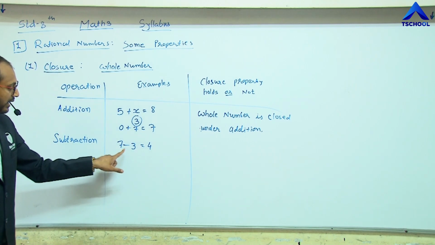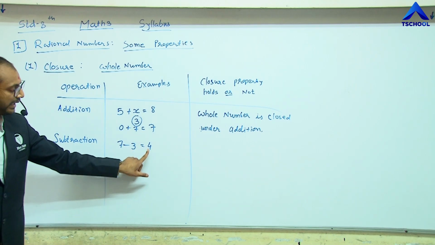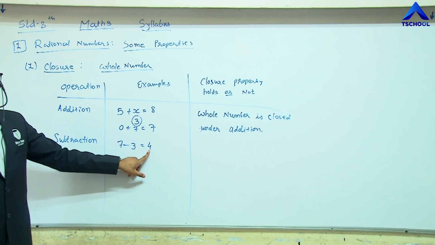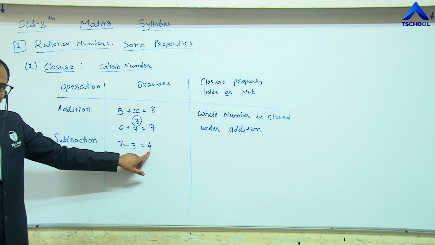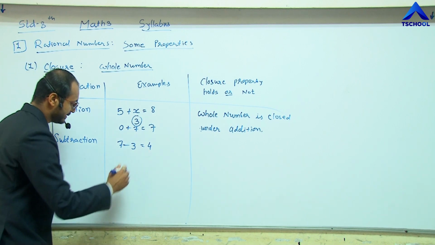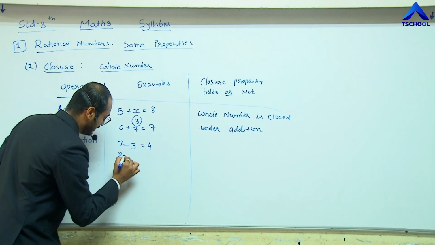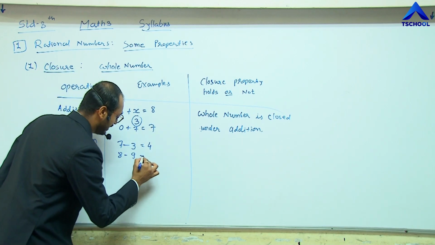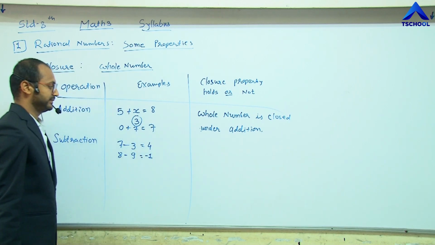Here 7 and 3 are both whole numbers, and we get a whole number. But does it hold every time? Another example is 8 minus 9, we get minus 1.